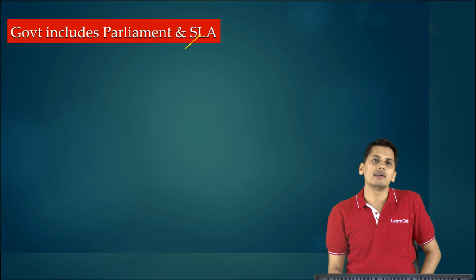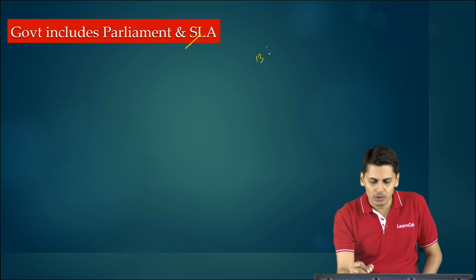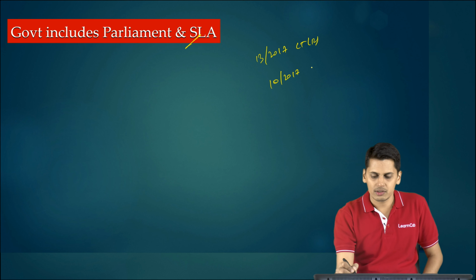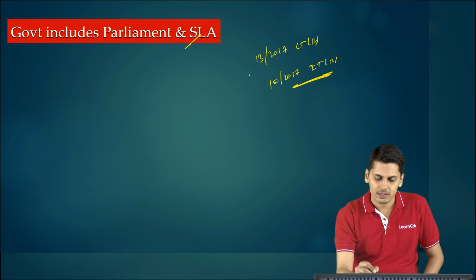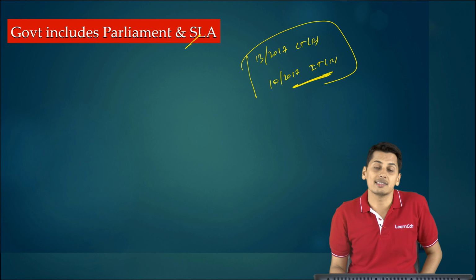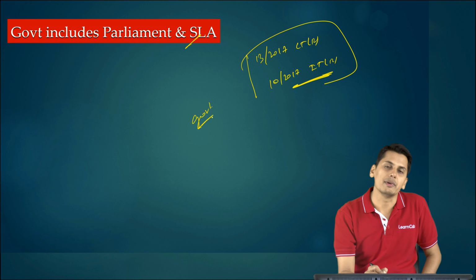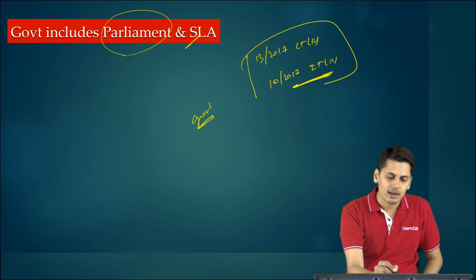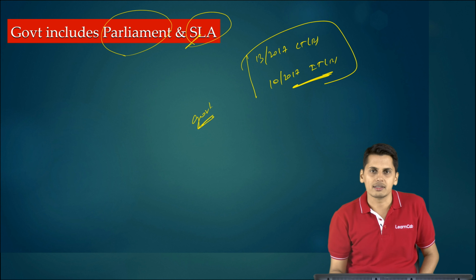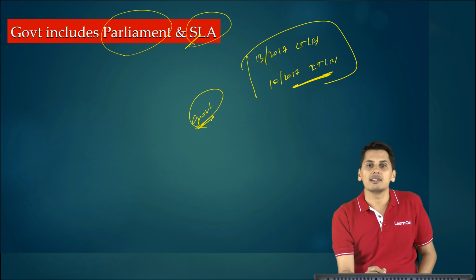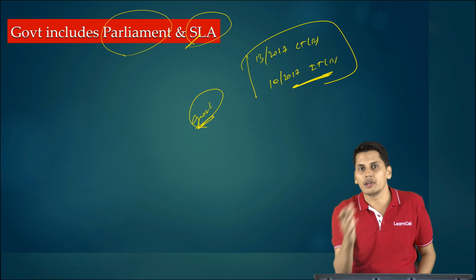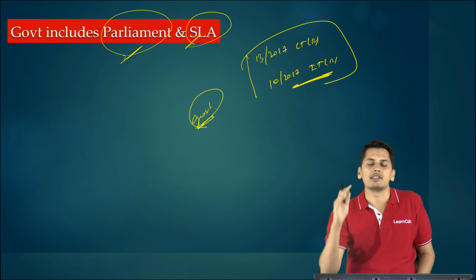Government includes Parliament as well as State Legislative Assembly. Friends, in notification number 13/2017 central tax rate, 10/2017 integrated tax rate, which notifies various categories of services which are liable to be taxed under reverse charge mechanism, wherever they have used the word government, it will also include Parliament as well as State Legislative Assemblies. So friends, if reverse charge is applicable or not applicable to government, it will be applicable or not applicable to Parliament as well as State Legislative Assembly.